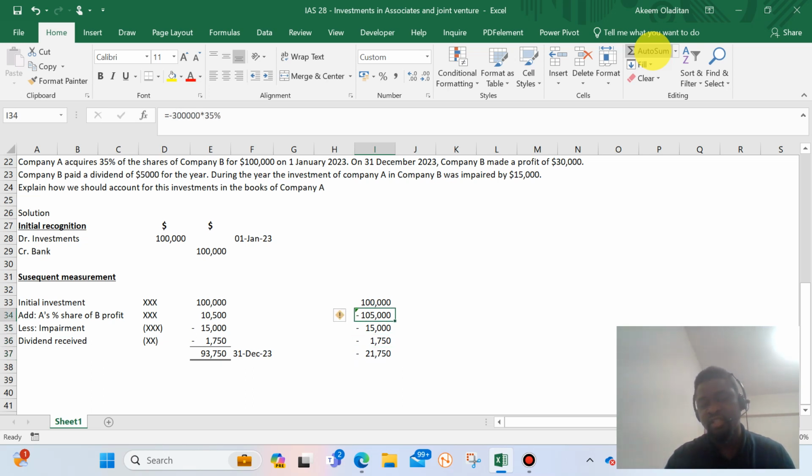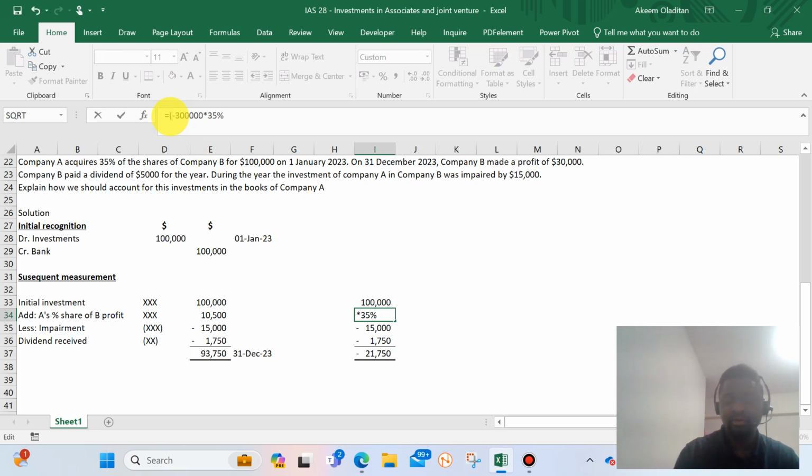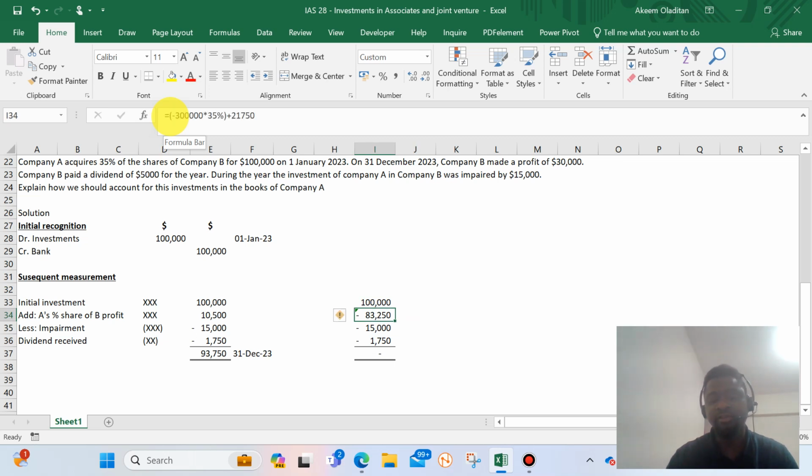So what we'll be doing is taking a value that would only result in 0 as a net value of investment as at the end of the year. So we are adjusting that 21,750 on this value here, 21,750 plus 21,750. So the share of the loss that we'll be posting will be 83,250.